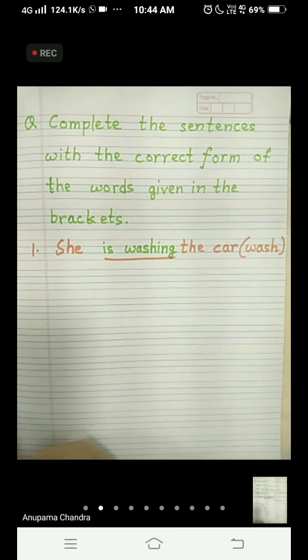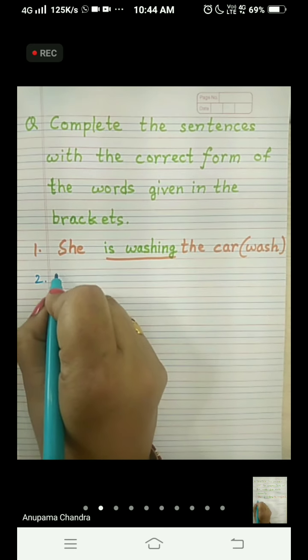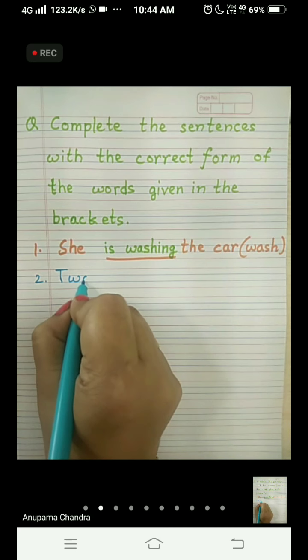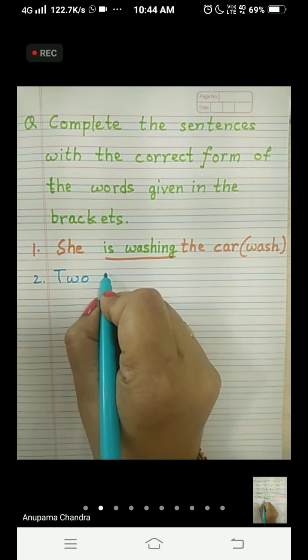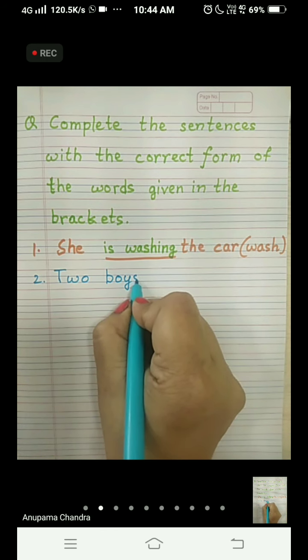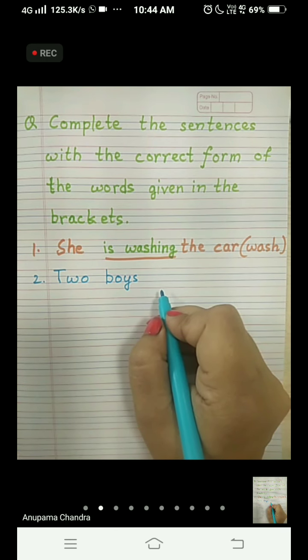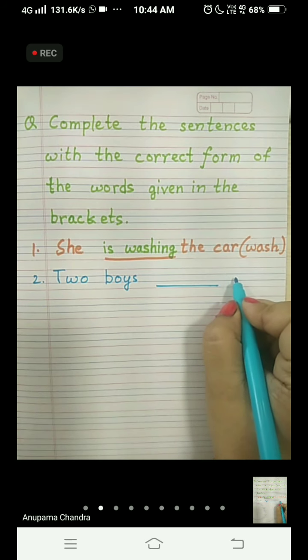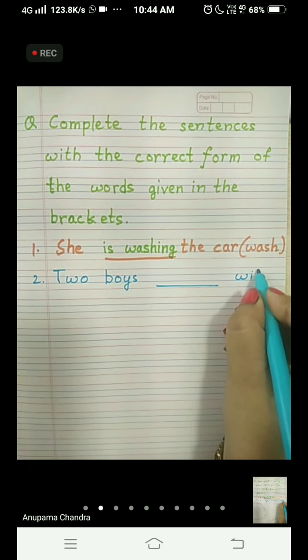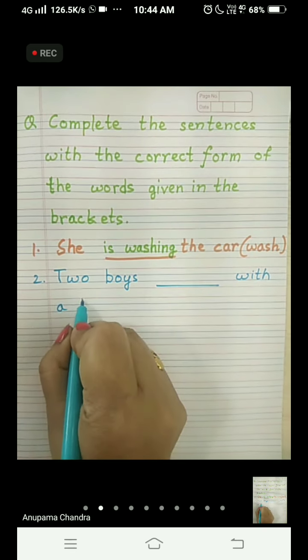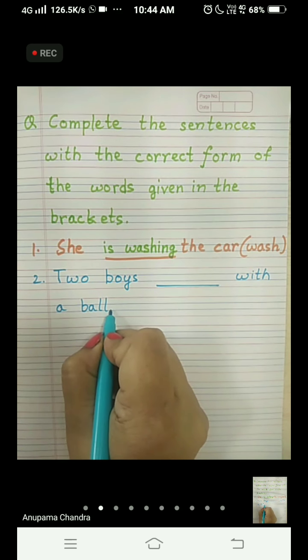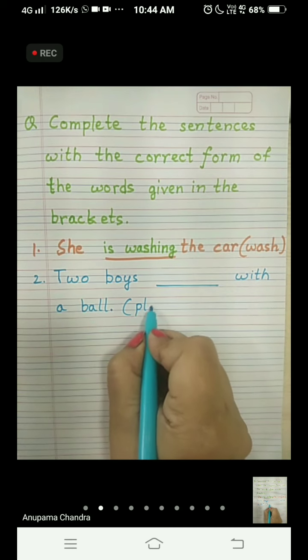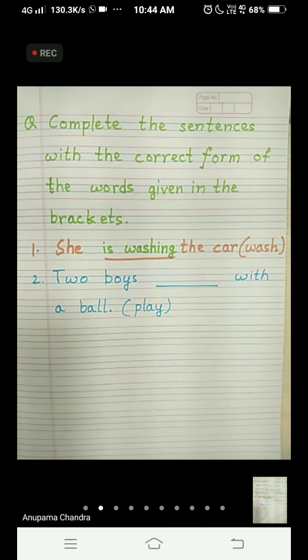Let's see the second one. I will give you one more example. Second one. Two boys dash with a ball. In the bracket it is play, play. Okay.